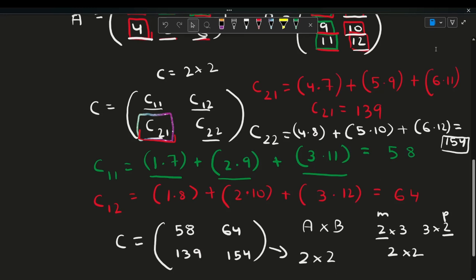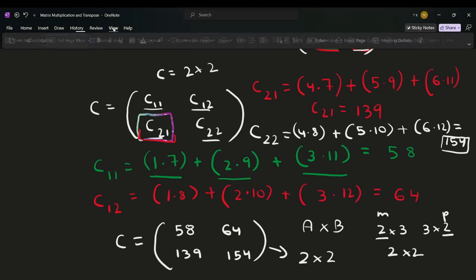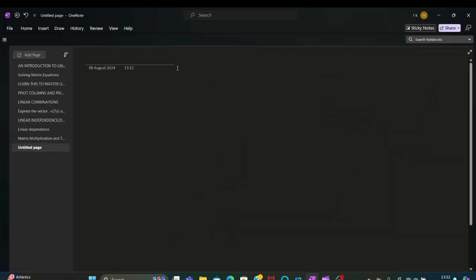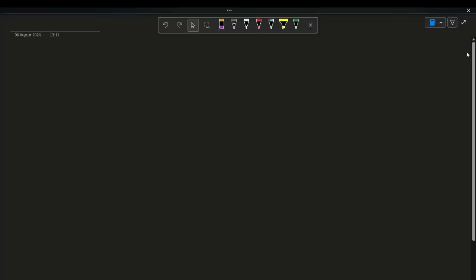Now let's go and look at how we can find the transpose of a matrix. So for the transpose of a matrix, this is a really, really simple topic. So let's say we have matrix A, which is 1, 4, 2, 5, and then 3, 6. And they ask you to find the transpose, you write it as a T on top of the A. That would simply be 1, 2, 3, and then 4, 5, 6.